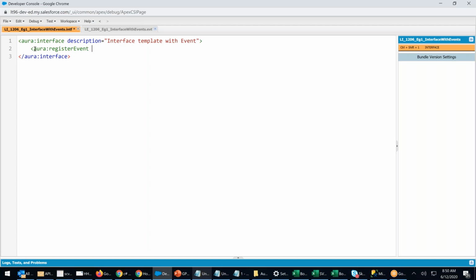Aura register event. Name equals to anything. What is the name I'll give? Because in a component event, name plays an important role. Remember this. But in an application event, if you have learned the classes, name plays no role. Whatever name you declare, we don't use it anywhere. But here, with the name only we call. So the name is interface event. Then type, what type it is: c, and the event name.